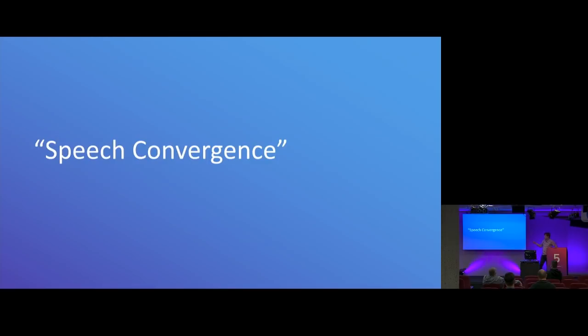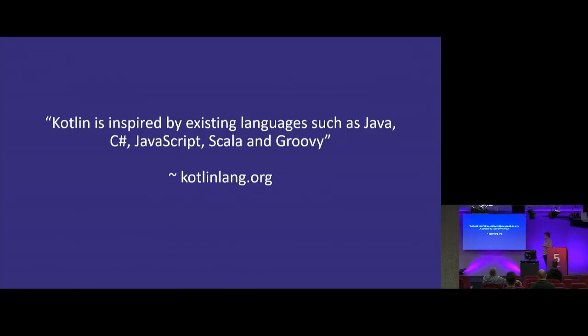But this concept also comes through a lot with new programming languages. You can tell what's inspiring a language based on its structure, its platforms, and its use cases. And Kotlin themselves explicitly say on their website that it's inspired by existing languages like Java, obviously. They just want to get rid of Java, good call. C#, which is why I get to talk like this. JavaScript, because it can run in JavaScript, and then Scala and Groovy, those more functional and procedural languages.